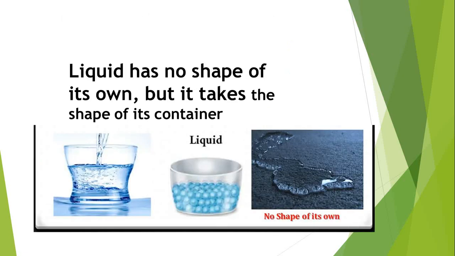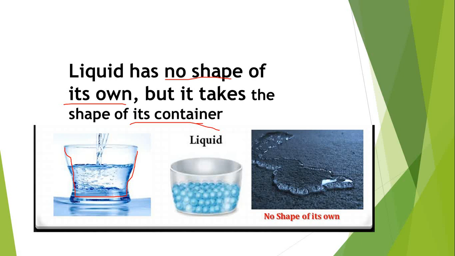Now, liquid has no shape. Like here, water has no shape of its own, but it takes the shape of its container. What do we mean by the container? If I pour the water here in this glass, the water will take the shape of the glass.